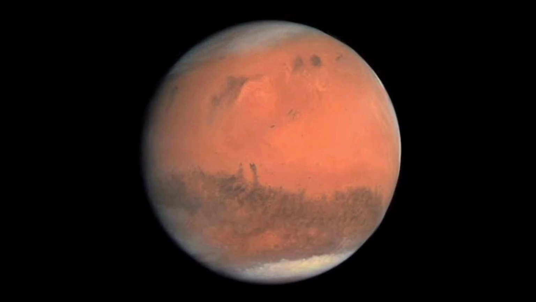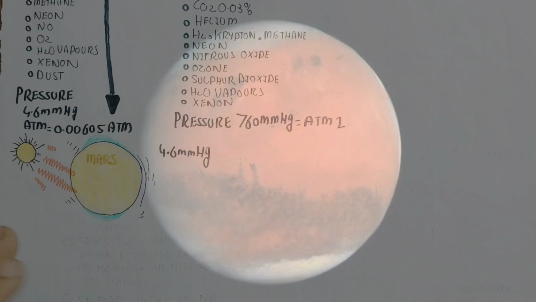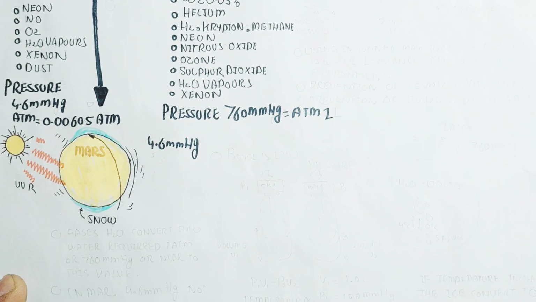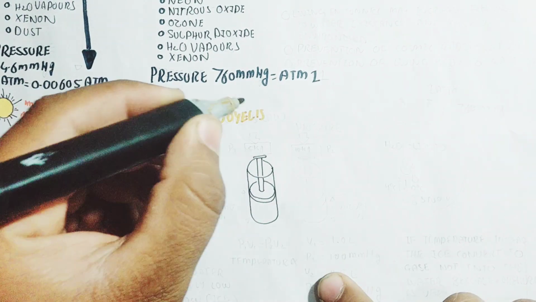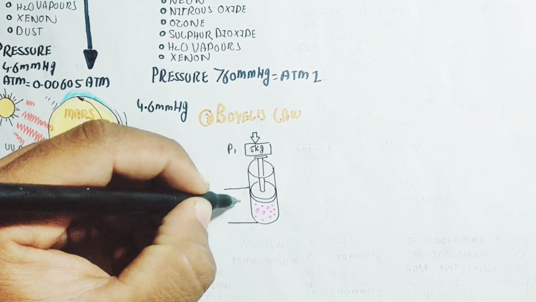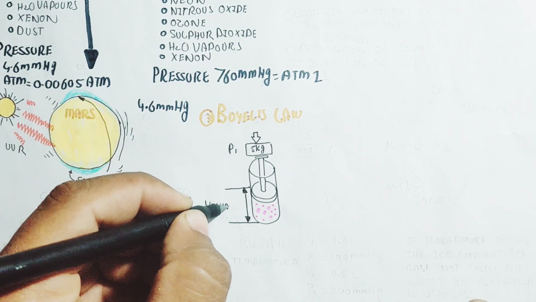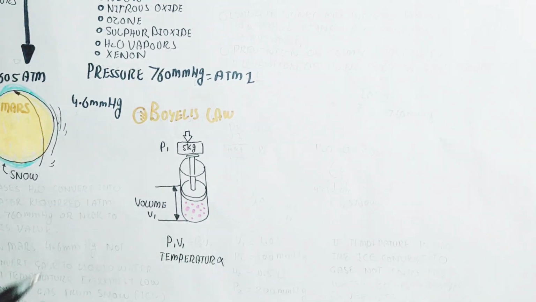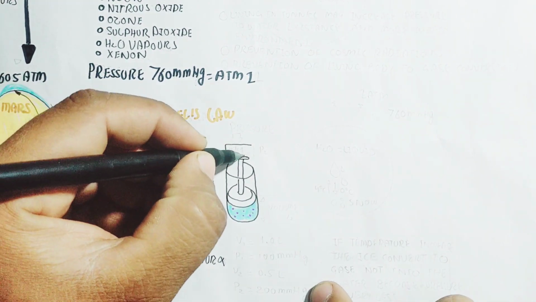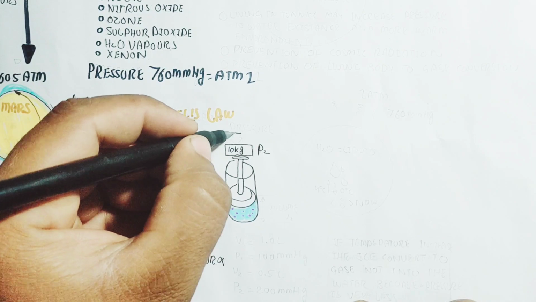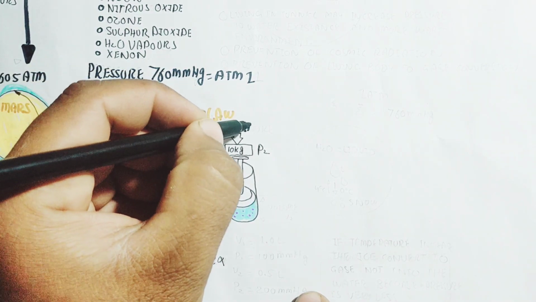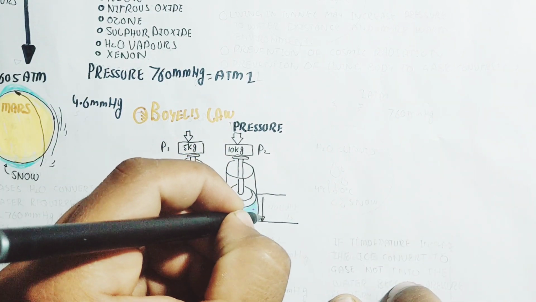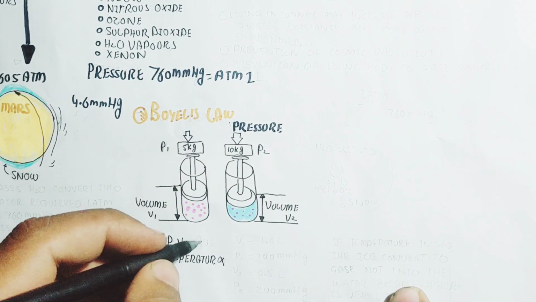Atmospheric pressure is very low. The atmospheric pressure on Mars is 0.00605 atmospheres, compared to Earth's 1. In millimeters of mercury, that is 760 millimeters of mercury for Earth. According to Boyle's law, for example, here is a mass of gas and this is the atmospheric pressure. Boyle's law means P1 changes into P2. The pressure change will convert gas into liquid, so the gas converts into liquid due to the pressure exerted.